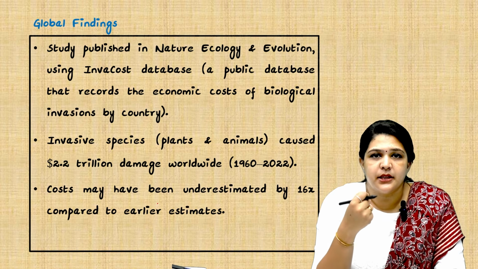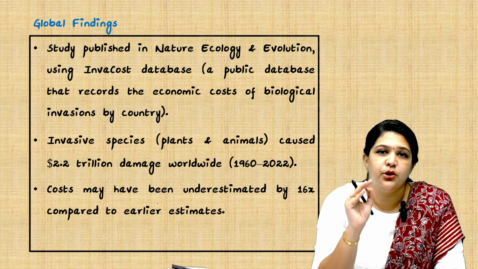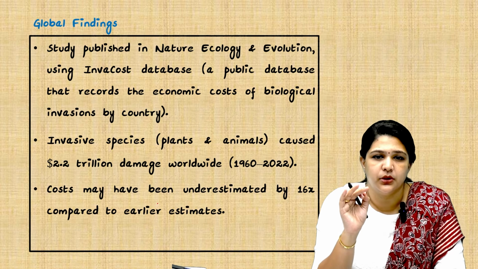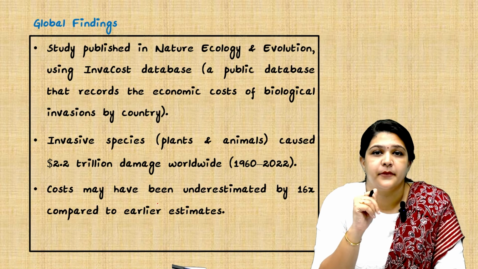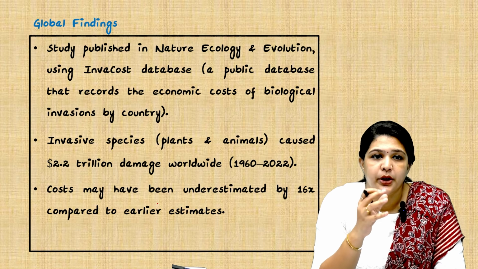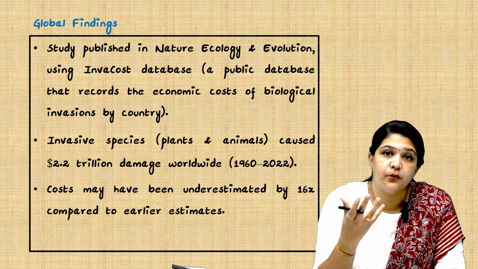Invasive species, whether plant or animal, have caused almost 2.2 trillion US dollars of damage worldwide from 1960 to 2022. They say this has been underestimated. That means the 2.2 trillion damage we are seeing is less, and it might be more than what is represented.